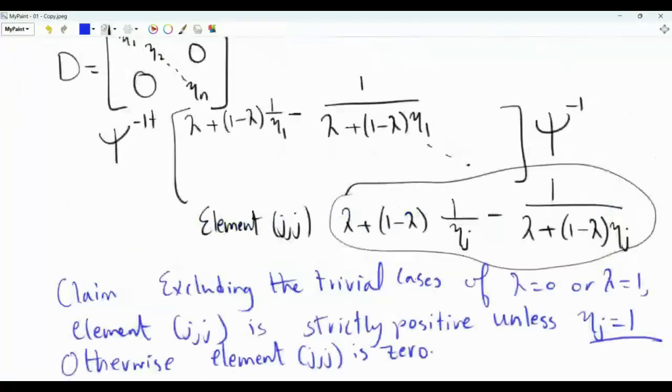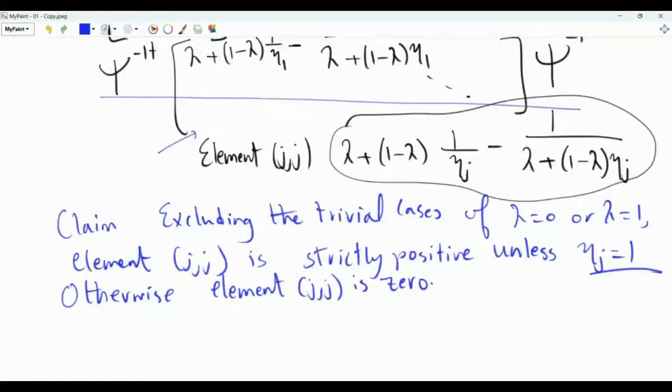So this means that the elements on the main diagonal of this diagonal matrix between Ψ^{-H} and Ψ^{-1} are non-negative real numbers, indicating that this matrix is indeed positive semi-definite, and the full product is also positive semi-definite. In fact, if there is no η equal to 1 and λ is strictly between 0 and 1, then this matrix will be positive definite. The last thing is to justify this claim.